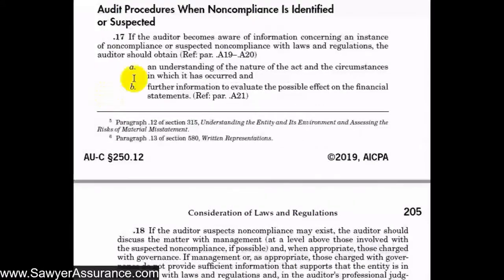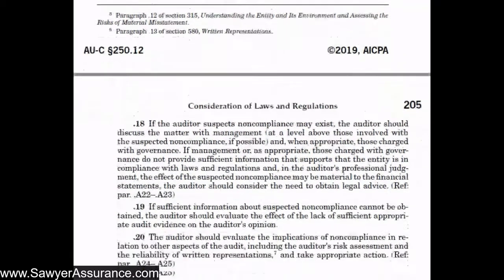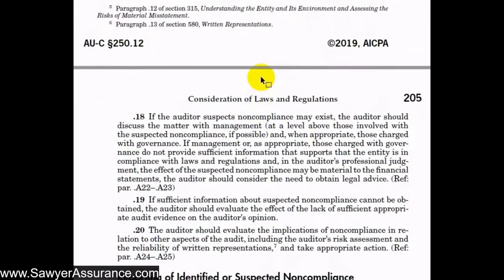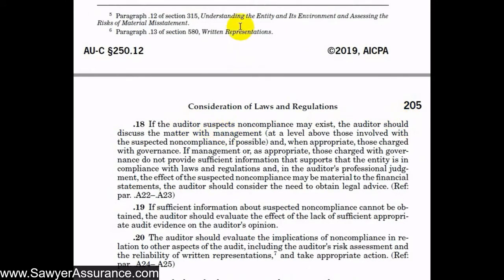It says that if the auditor becomes aware of information concerning an instance of non-compliance or suspected non-compliance with the laws and regulations, then we should understand the nature of the act and the circumstances in which it has occurred, and also obtain further information to evaluate the possible effect on the financial statements. So if we think there's non-compliance with the laws or regs, find out and understand more information about it, and try to determine how it affects the financial statements. And if we suspect that non-compliance may exist, then we should discuss that matter with management also, and with those charged with governance if that's appropriate.